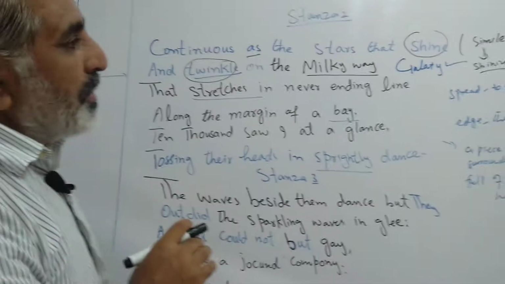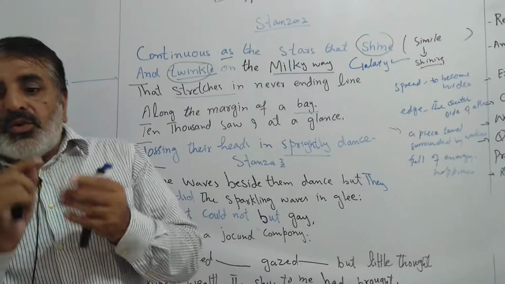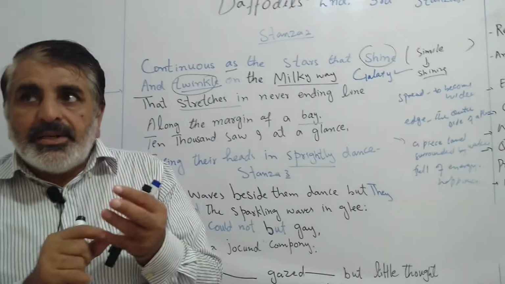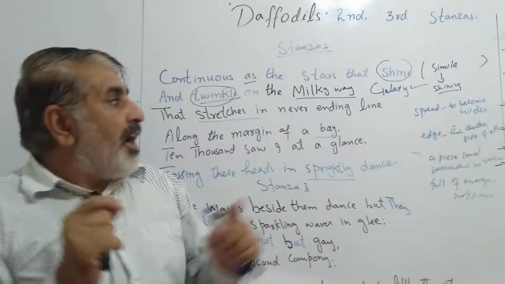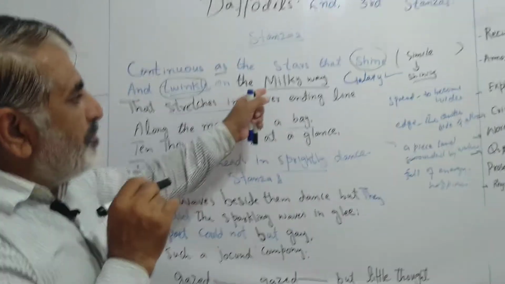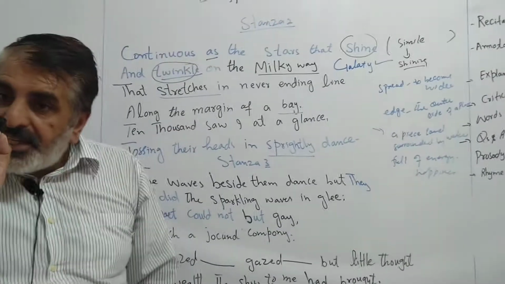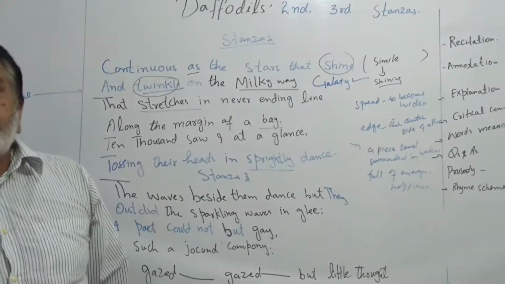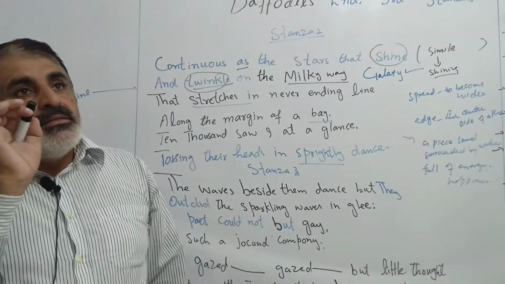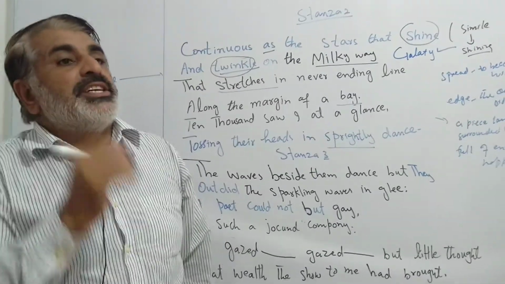So this is very important. We can say that we have two different things. One is daffodils, which is very common, and the other is stars. But the common point between them is shining. So in a simile, we have an explicit concept for the things which are compared to each other.